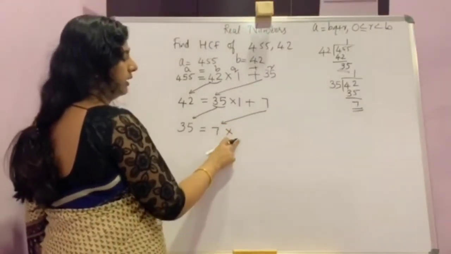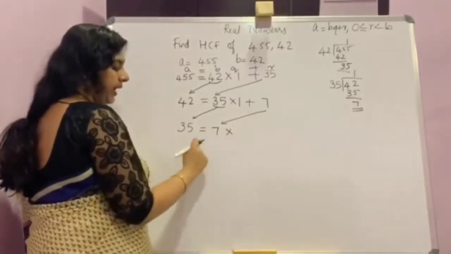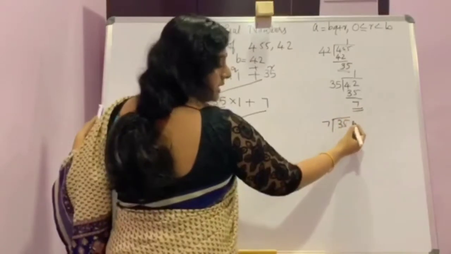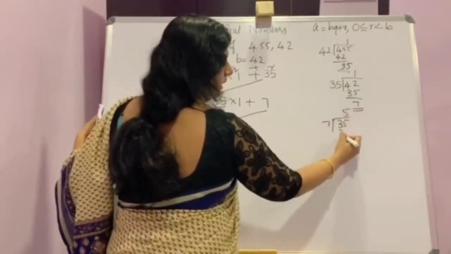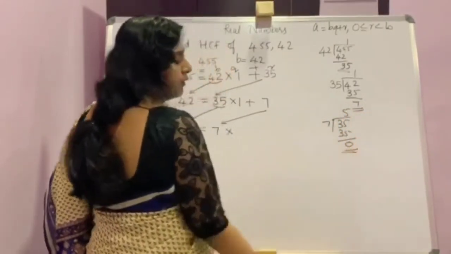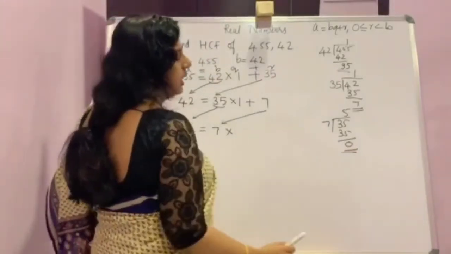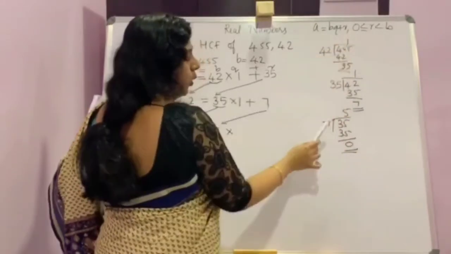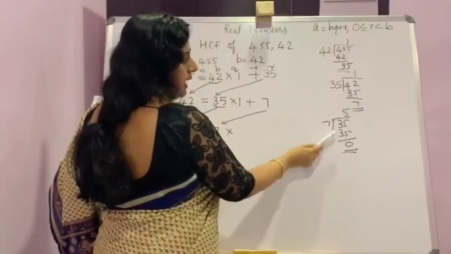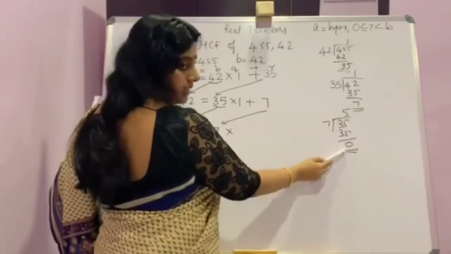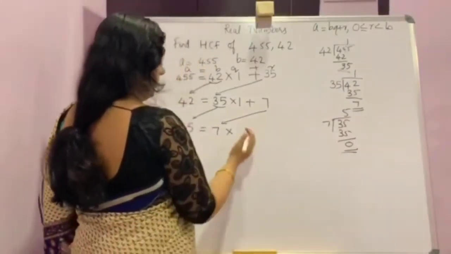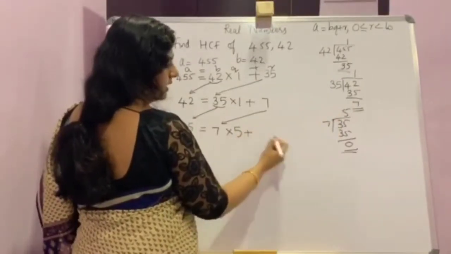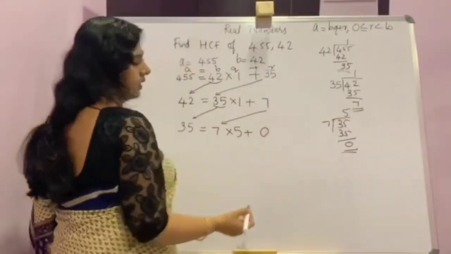Now we want to find the new Q and R here. For that we divide 35 by 7. 7 5s are 35, remainder 0. Now you can stop the division here because the remainder is 0 and also lesser than B. So 35 is equal to 7 into Q, that is 5, plus the remainder 0.